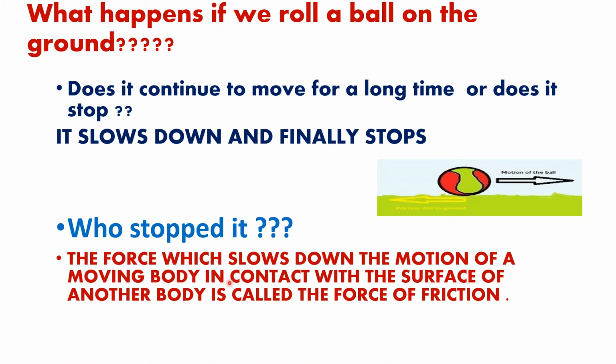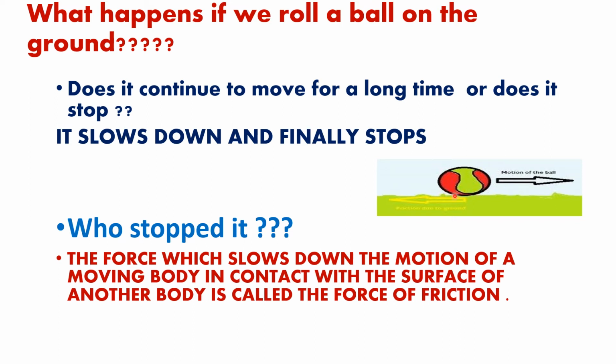The force which slows down the motion of a moving body in contact with the surface of another body is called the force of friction. So this is the ball surface and the ground surface. These are the two surfaces which have come into contact.